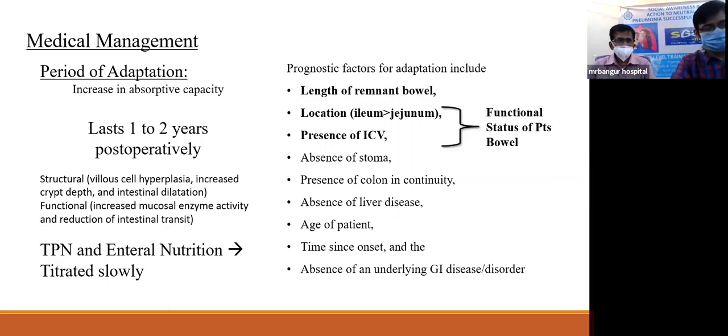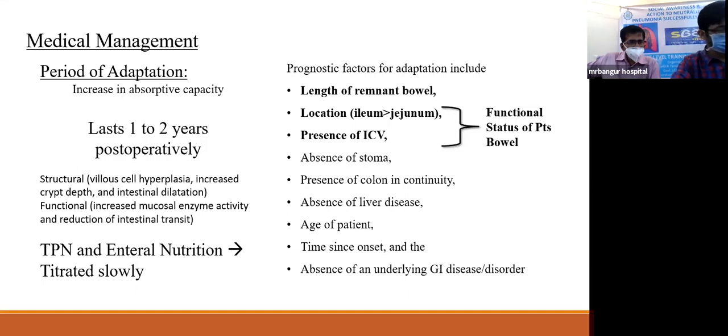Now, after the acute phase, we have a period of adaptation. Now, the period of adaptation is a time when there is increase in the absorptive capacity of the remaining bowel, and this lasts post-operatively for 1 to 2 days. There are structural and functional changes that take place in the intestine at this point, and this is the time in which there is a titration.